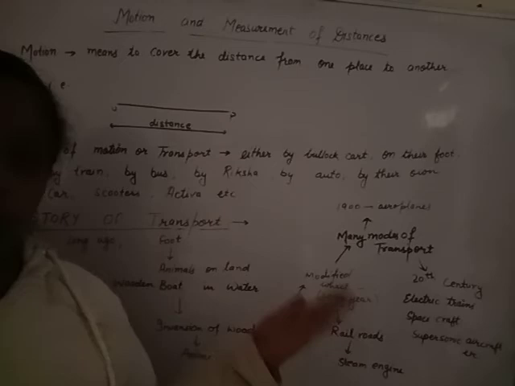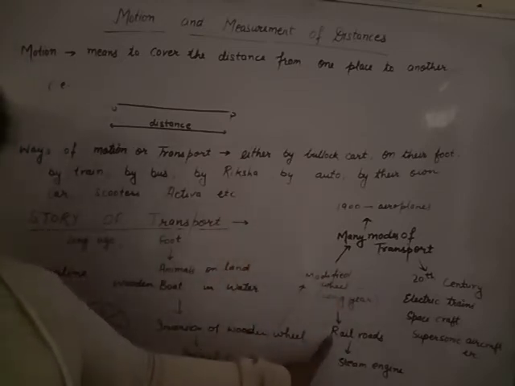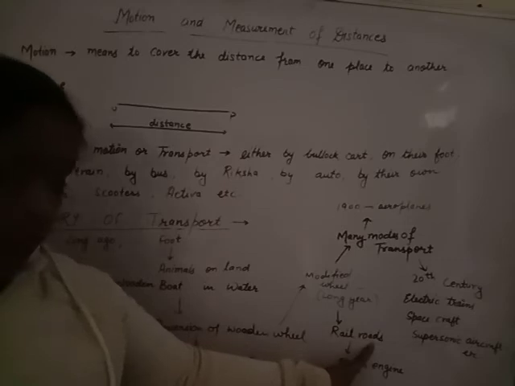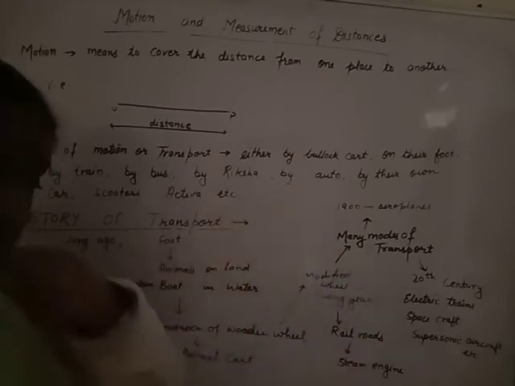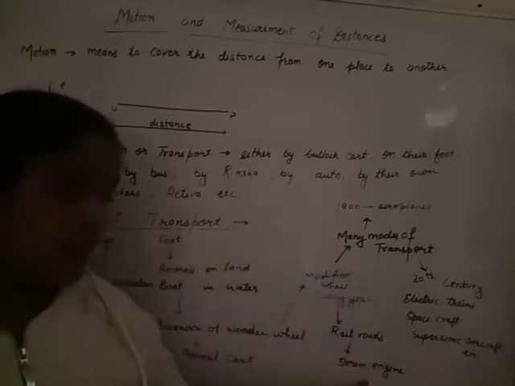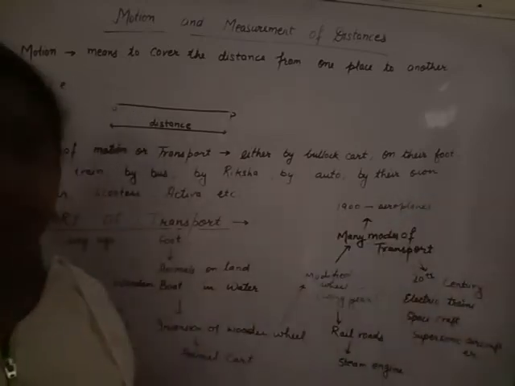And then the iron wheel will be formed. The iron wheel will be used in the railway. Railroad means railway. Railways have iron wheels. You will see. And a steam engine is used to move the rail from one place to another.